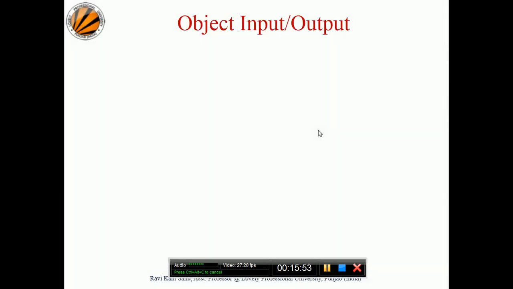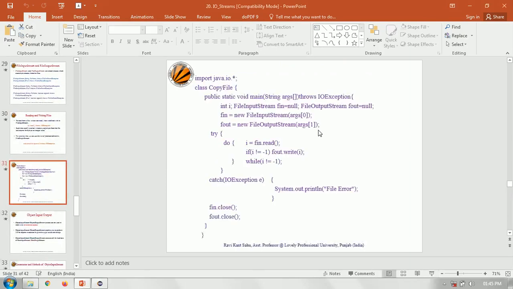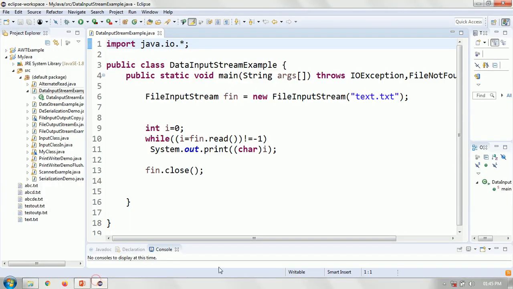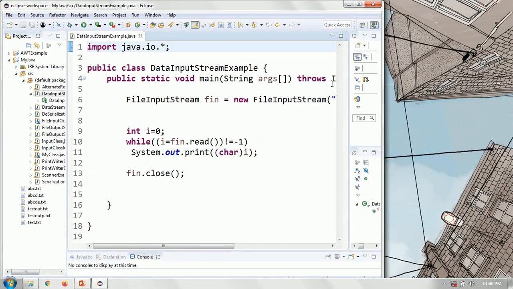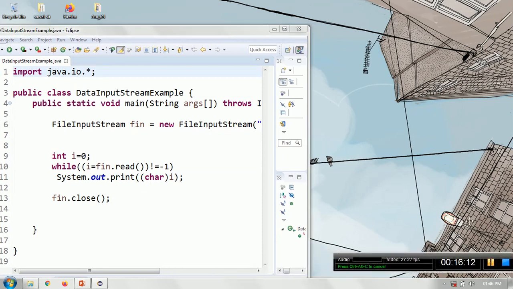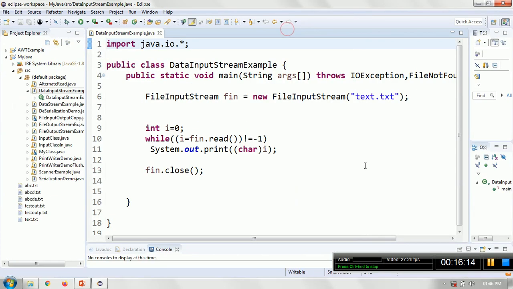So we'll see a program. Some of the programs in this particular area. We'll take a very simple program first and see.